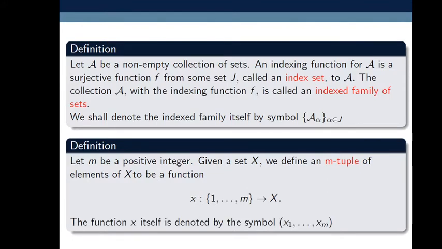What are tuples? N-tuples. The function x itself is denoted by the symbol x1, x2, up to and so on xm. So this function is defined as x of 1 is equal to something imaged. So the function x itself is denoted by the symbol x1, x2, up to xm.